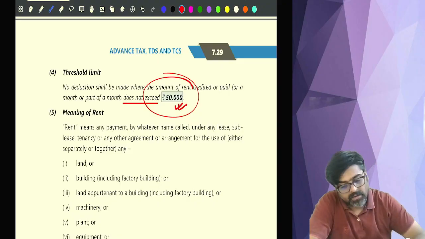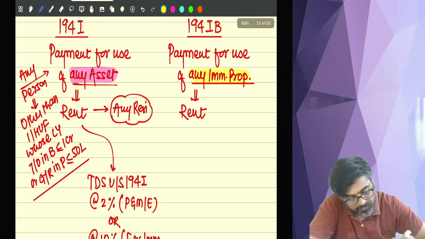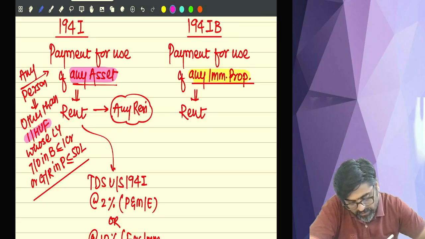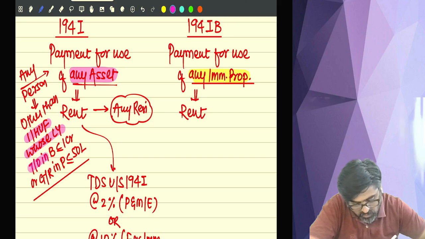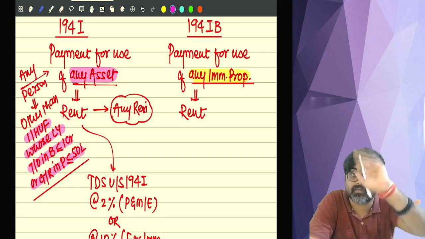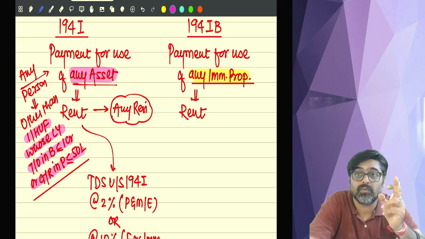Okay, and 194I is not applicable if you are an individual or HUF whose last year turnover is less than 1 crore or gross receipt is less than or equal to 50 lakhs. This is the case when 194I will not be applicable. Now pay attention, very important point.